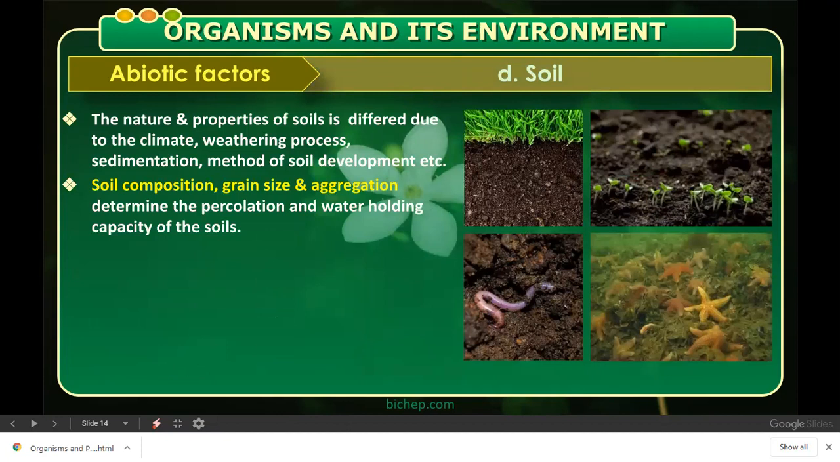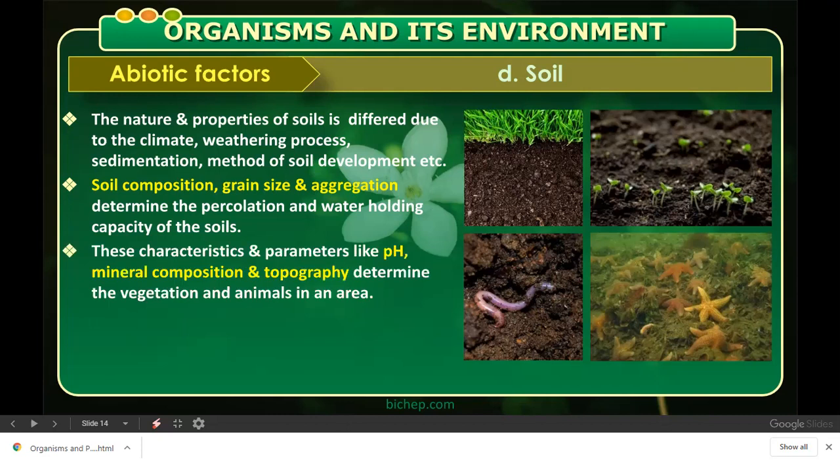It all determines the percolation and the water holding capacity. The soil's water holding capacity depends on what? It depends upon the soil composition, the grain size and the aggregation. Remember these terms. The characteristics and parameters that alter the soil, like pH, mineral composition, and then comes the topography. They determine the vegetation and the animals in an area.